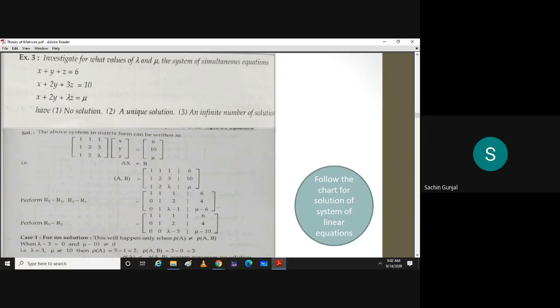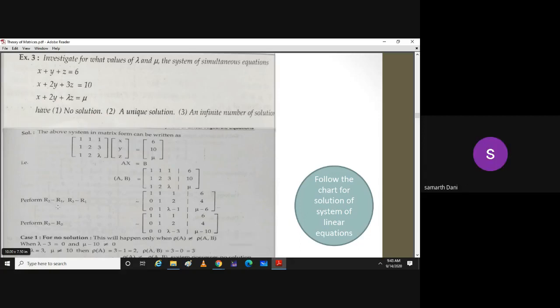Tell me the operations. You need to find the rank of A and A augmented B using row echelon form. So what are your operations? Using this 1, make the 2 entries below it 0. What are the operations?